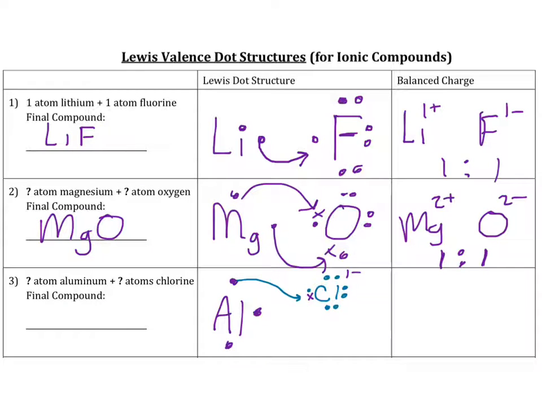But we have these 2 here that still need to be lost. And what ends up happening is we have more than 1 chlorine. It will require another chlorine. But yet, it's still not enough because look, there's that one. So we need another chlorine.